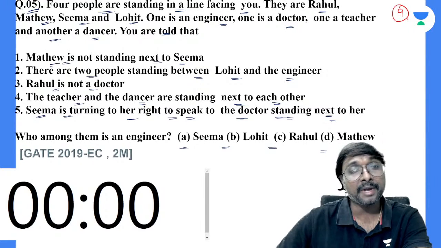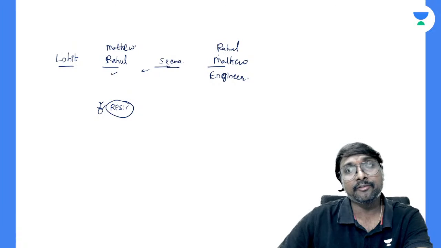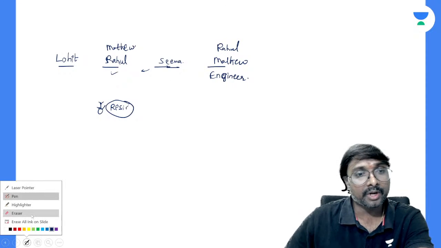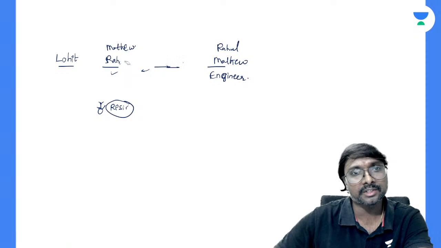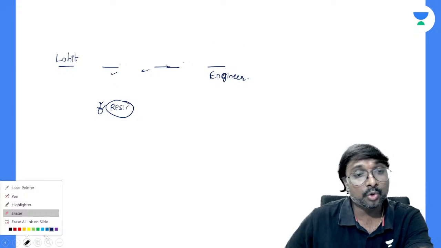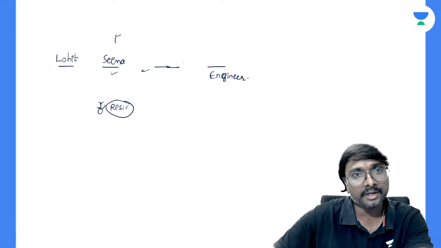According to the first statement, Matthew is not standing next to Seema. Matthew and Seema will not be together. If Matthew will be just beside Seema, that is wrong. Then what is the only possibility for Seema? The only possibility is Seema standing like this.